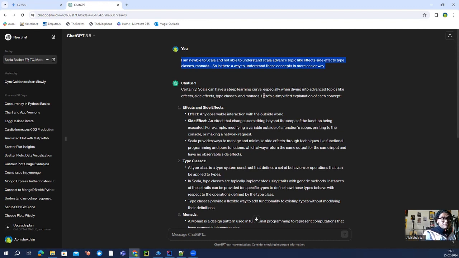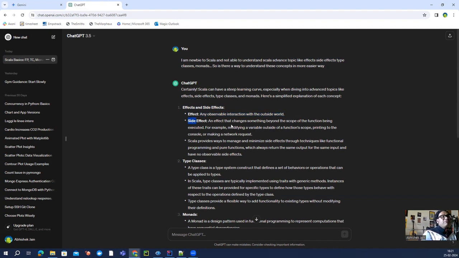Scala can have a steep learning curve, especially when diving into advanced topics like effect, side effect, type classes, and monads. Here are simple explanations of each concept, right? So ChatGPT seems to be giving me a more relevant answer here. Effects and side effects. Effect: any observable interaction with the outside world. Not very conducive and not very easy to understand, right? Unless you write some code where you can see these effects in action, you won't be able to understand it.